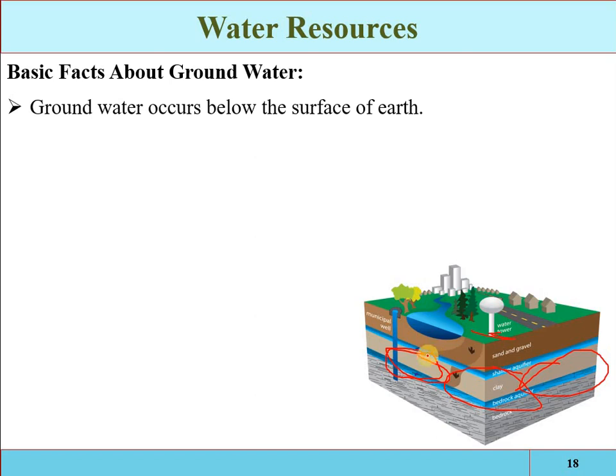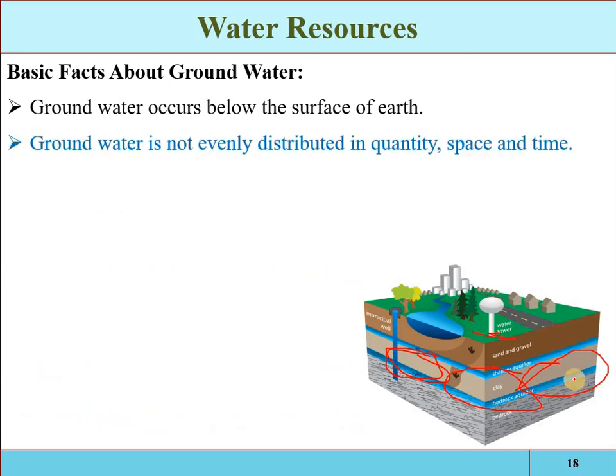Okay, somewhere the porosity will be more, so the storage capacity will be more, and somewhere the porosity will be less, so the storage capacity will be less. So it will affect the quantification of the groundwater. So the groundwater is, again, not evenly distributed in quantity in terms of space and time.